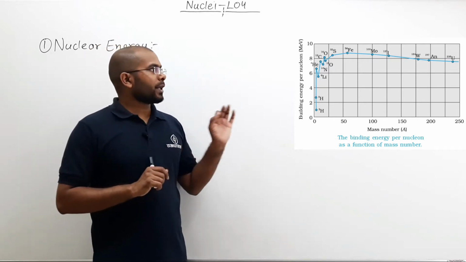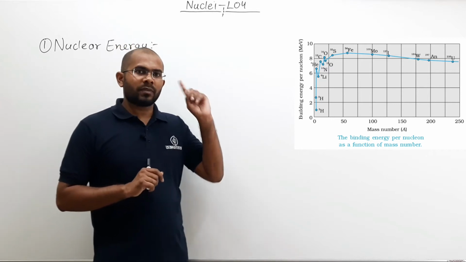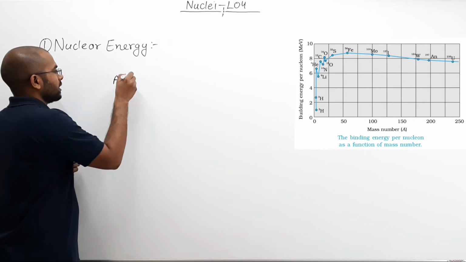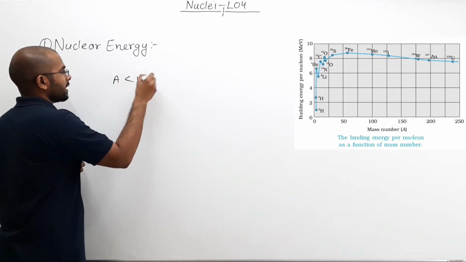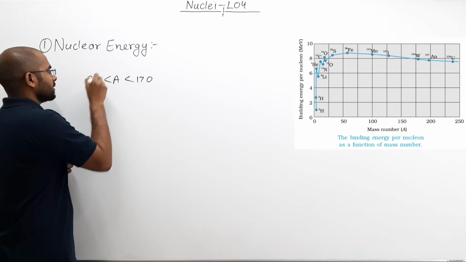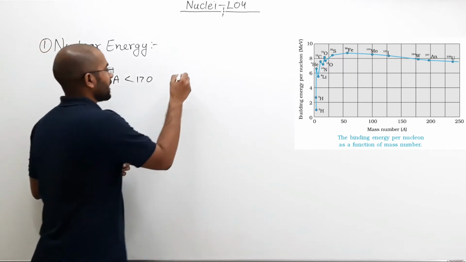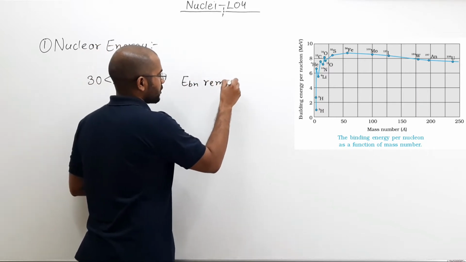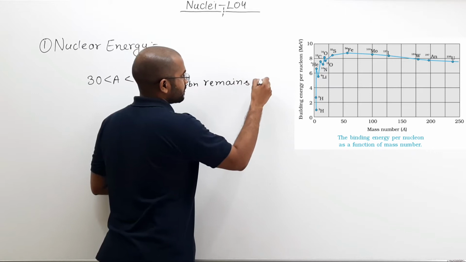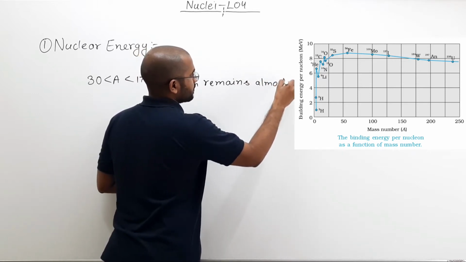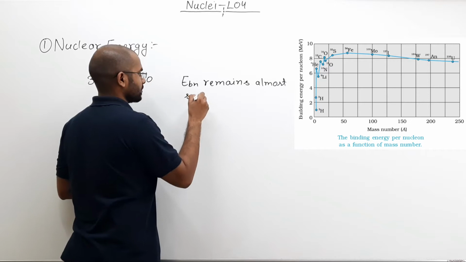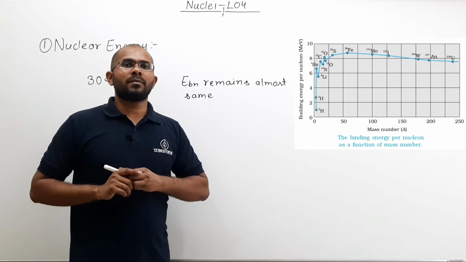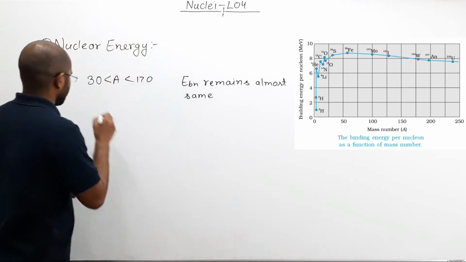We talked about in the previous lecture that for mass number less than 170 and greater than 30, binding energy per nucleon remains almost the same.